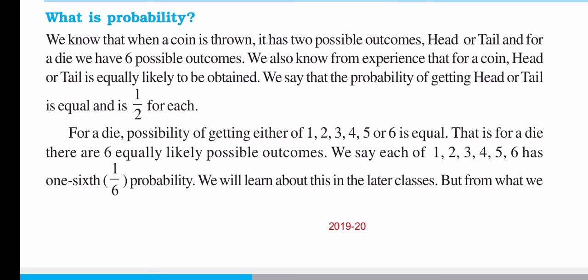We say each of 1, 2, 3, 4, 5, 6 has 1 by 6 probability, because the total number of possible outcomes is 6 and each has 1. So 1 by 6 probability. We will learn about this in the later classes. You will learn in detail about probability in the later classes. For the time being, you need to just be aware of things like this.